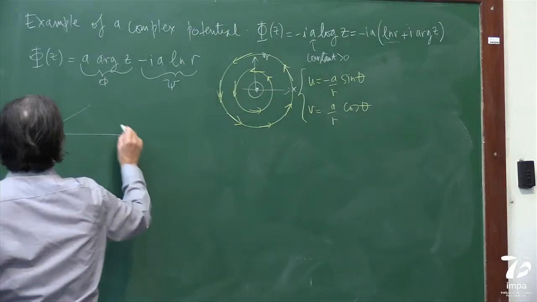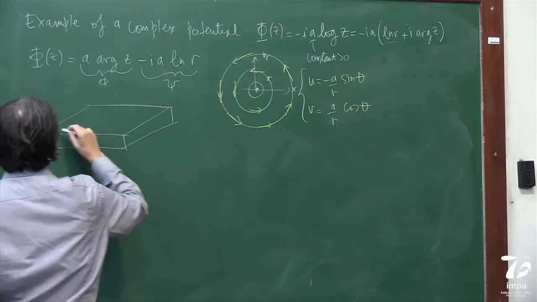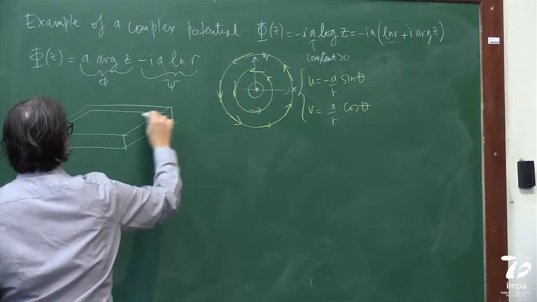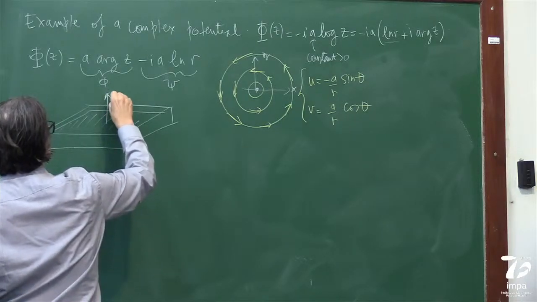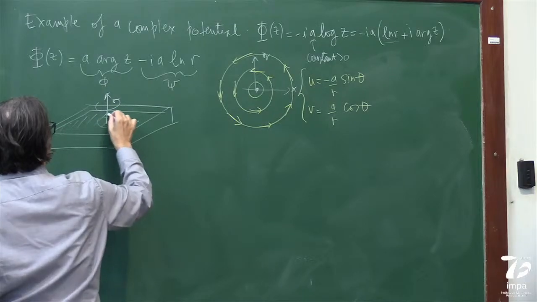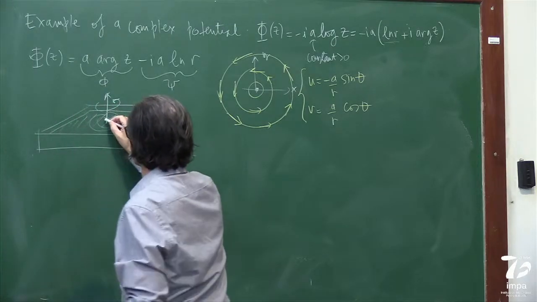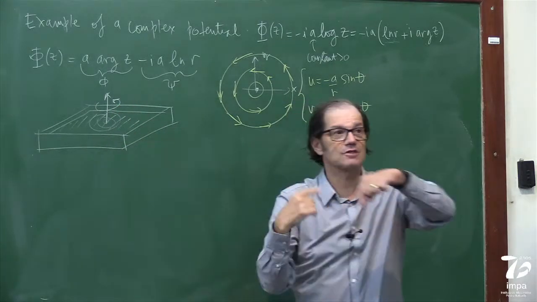Look, if this is our, right? And everything is right-hand side, right? This is the flow in the box. Everything's rotating.